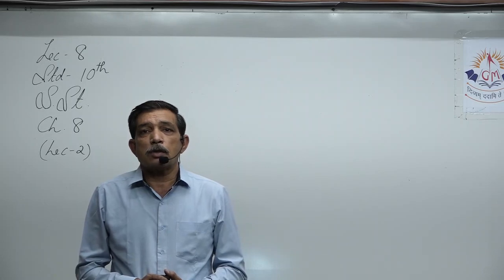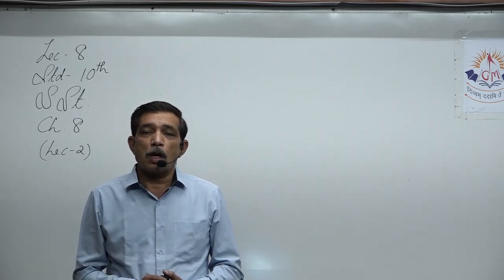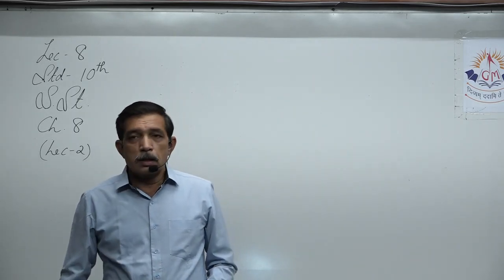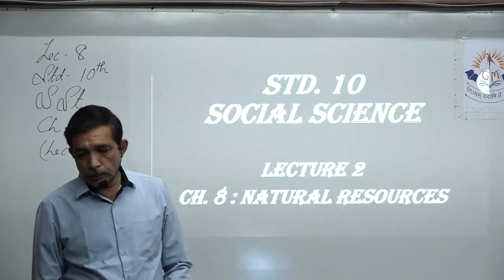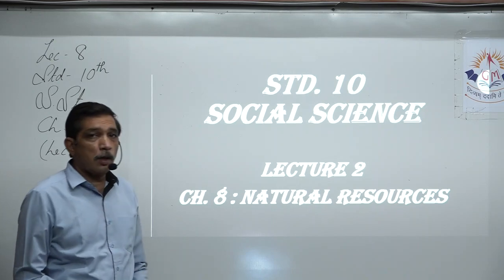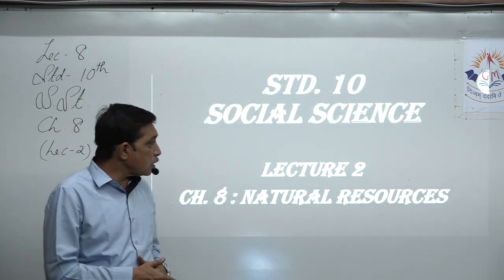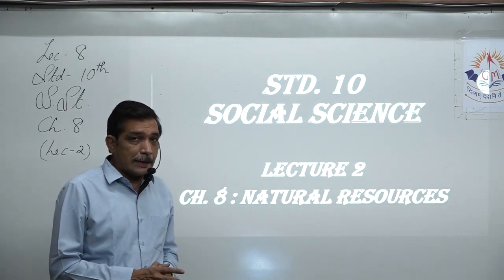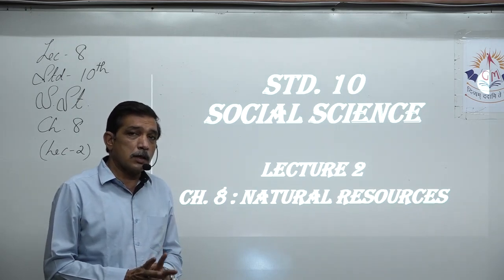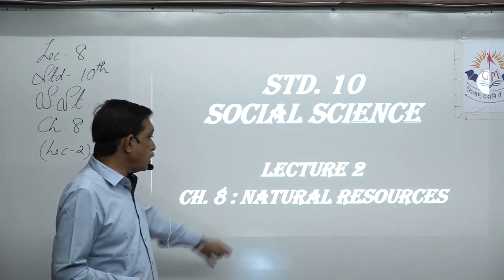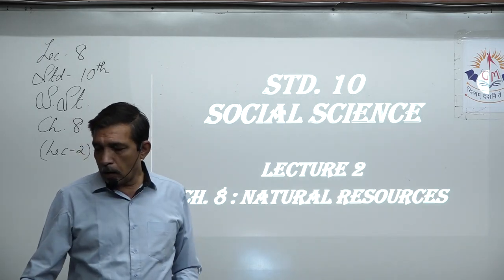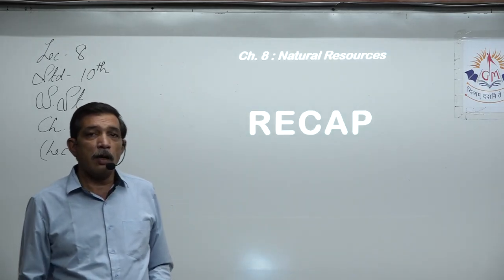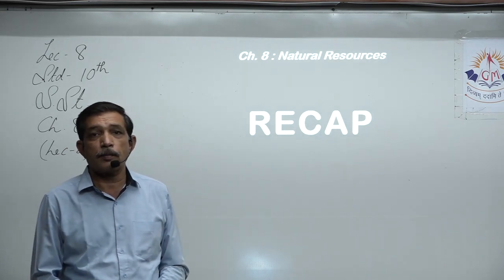We are learning the subject of social science for standard 10. Let's take a quick recap of what we have learned in the previous lecture. Students, we started with chapter number 8, that is natural resources for standard 10. The subject is social science. Name of the chapter is natural resources. This is the second lecture. Let us take a quick recap of what we have learned so far.